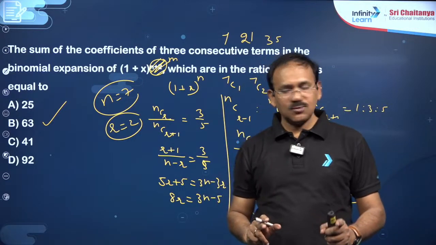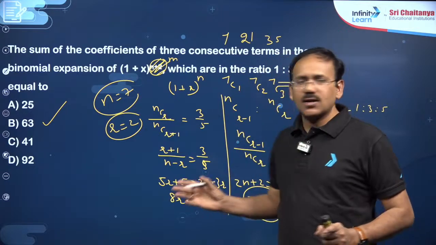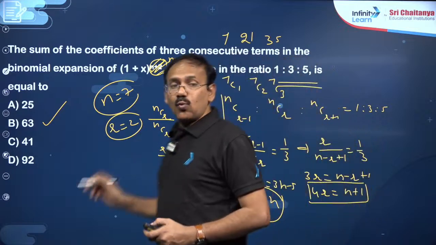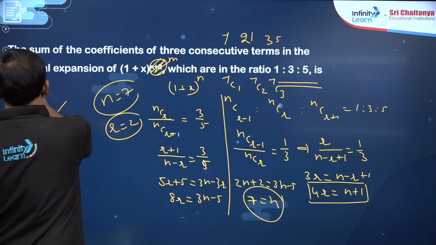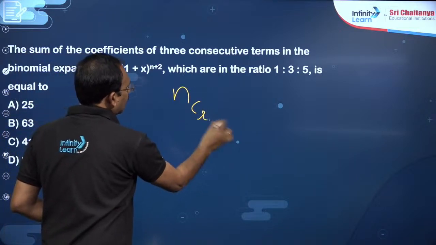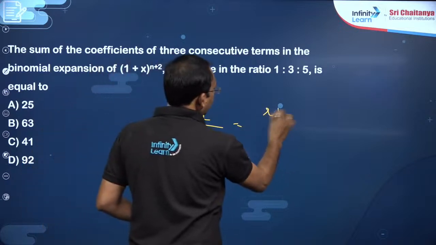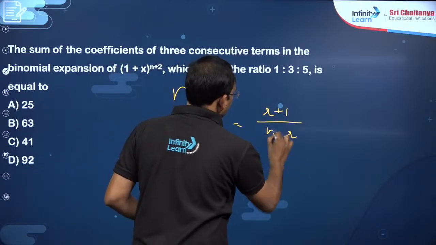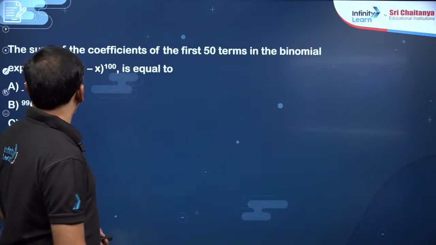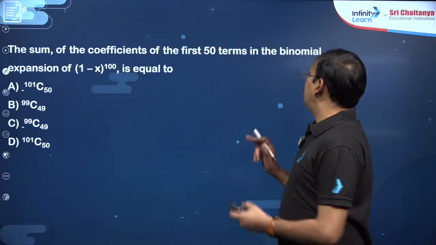So my point is, dear students, this model is a very important model. Even though there is a shortcut, A is to B is to C, that we can remember, this is a very easy one. So what you need to answer this particular question is, dear students, do remember the nCr by nC(r plus 1) formula, which is going to be (r plus 1) by (n minus r). This is enough.